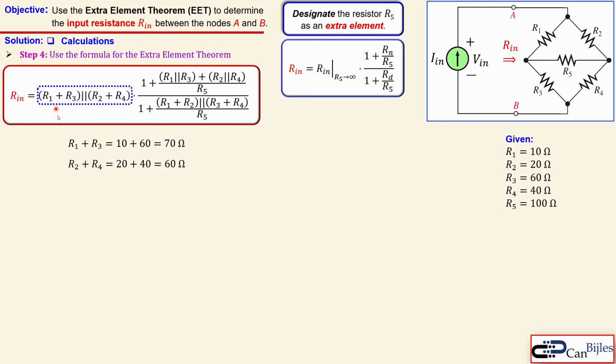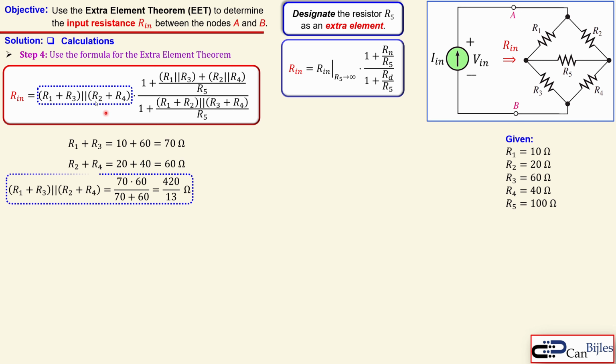And now the parallel combination of these two parts, which is actually then, again, the formula, what we know from the parallel resistors, two resistors. So 70 times 60 over the summation of these two. And you get exactly this value. I will use the exact value because I really need that, otherwise I will get some rounding up errors in the final answer. So 420 over 13 ohms. Okay, that's the blue part.